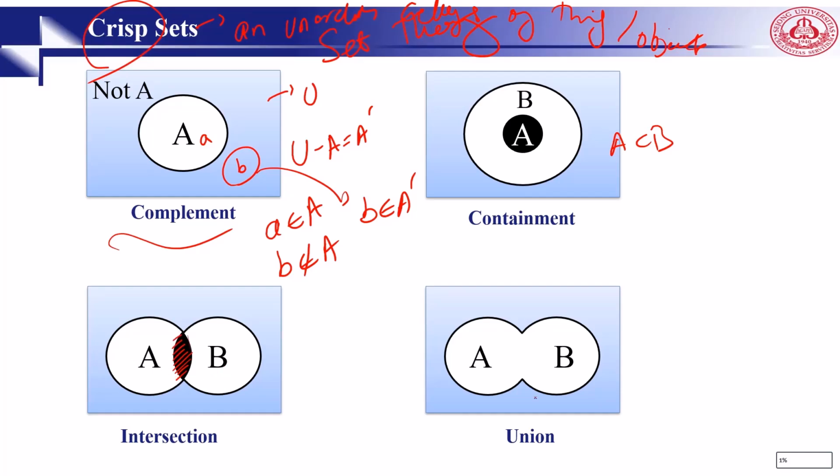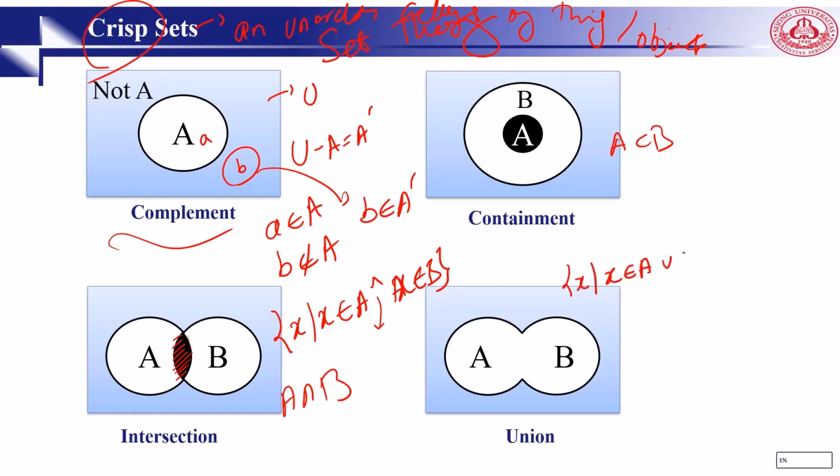Or you can think of union. So we can say A intersection B, right? Or here, union, we can say A plus B, whatever is in A and B. Here we say x such that x belongs to A and x belongs to B, right? This is AND. It means one element which belongs to both of them. Here we say x such that x is in A or x is in B. This is the OR function. It means if it belongs to A, it is okay. If it belongs to B, it is okay. If it belongs to both of them in this part, also okay. This is called union.